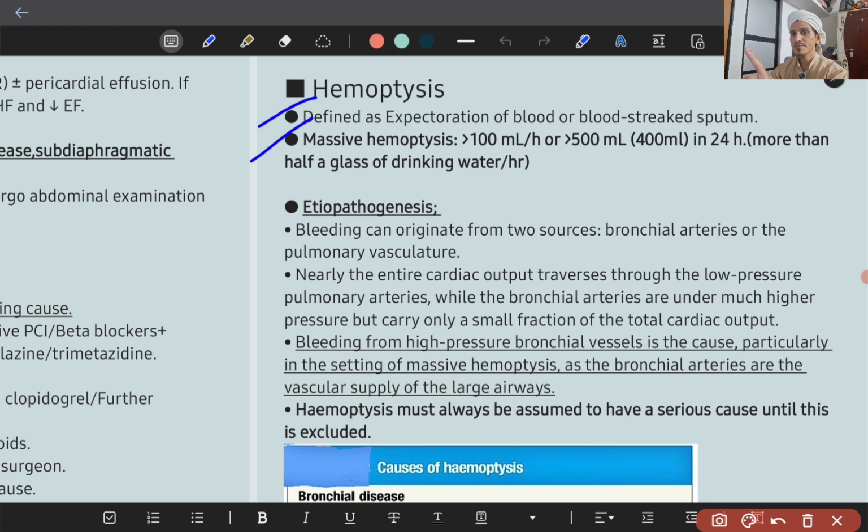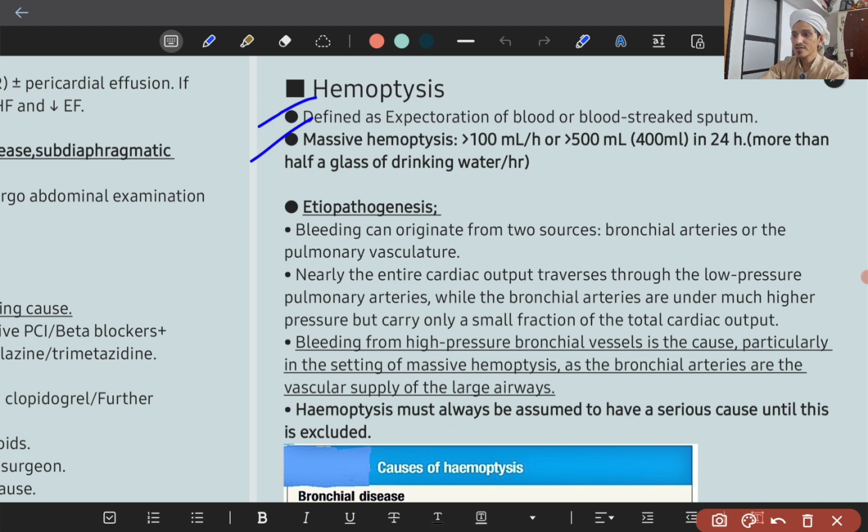If more than half a glass of blood is expectorated per hour, or more than 2 to 3 glasses in 24 hours, it is called massive hemoptysis.